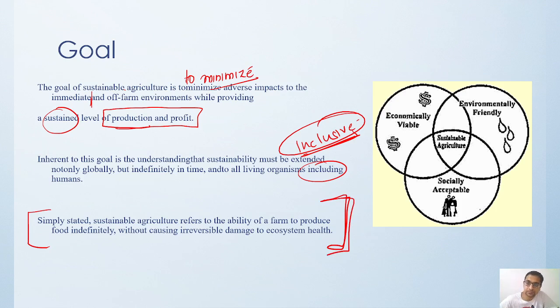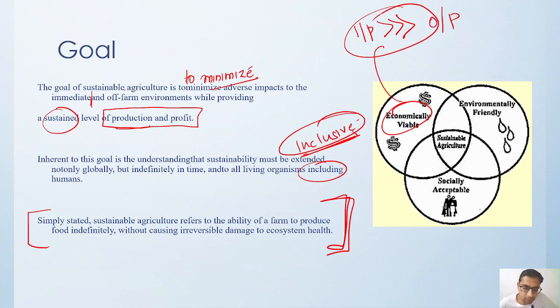That means the way you are producing the food has to be economically viable. That means you should not put in more inputs. Input should not be more than your outputs. Because until your input cost is going down and your productivity is increasing, it is not considered economically viable. So it has to be properly maintained in such a way that it remains economically viable. Then it has to be environmentally friendly.